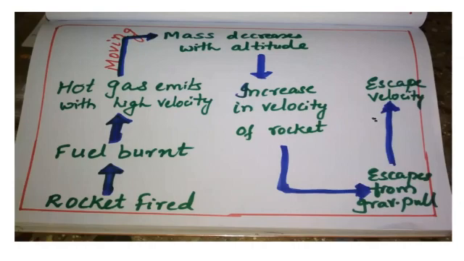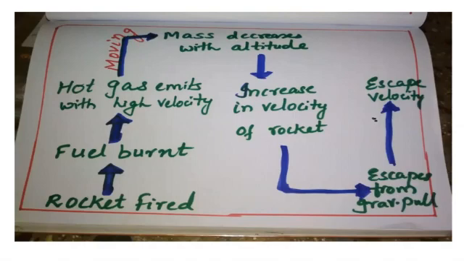So now at a certain point, what happens? The gravitational pull will not be there. Okay, so you must have seen rocket launching and all, it will go in a straight direction. After a certain point, as it is going higher and higher, what happens? The gravitational pull will be reduced. It will be negligible, it will be nil. So at that time what happens? Instead of going straight, it can go in any other direction. So that point is called the escape velocity. It will try to escape from the gravitational pull and go with another velocity.